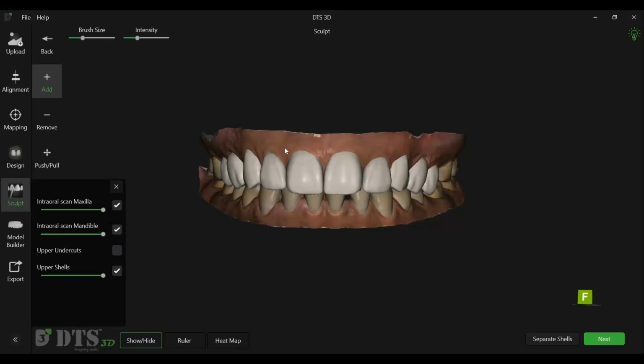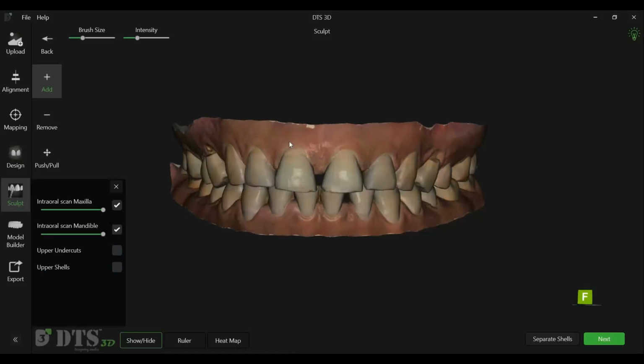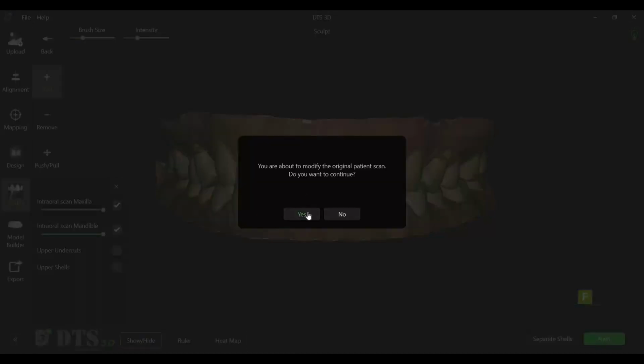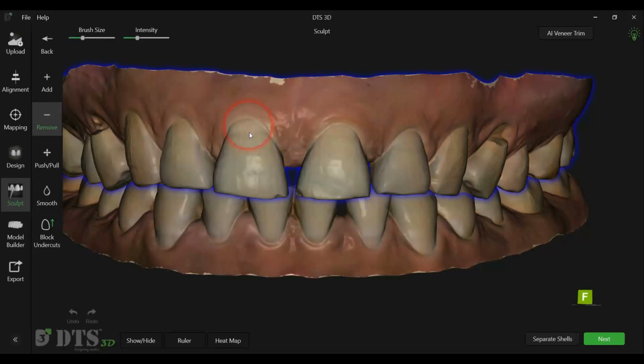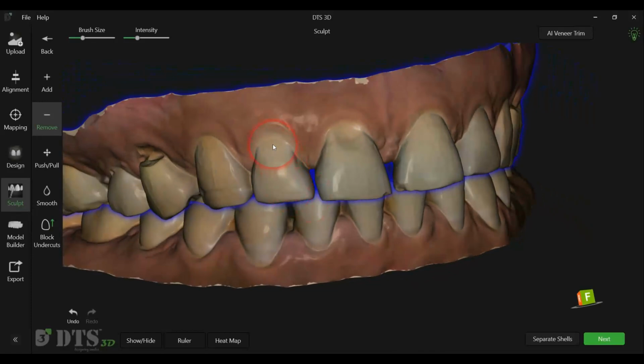All sculpting tools can also be used on the original patient scan, just as they can be used on the shells. However, any modifications to the patient scan should be made with caution, as improper changes may lead to fit issues in the final restoration.